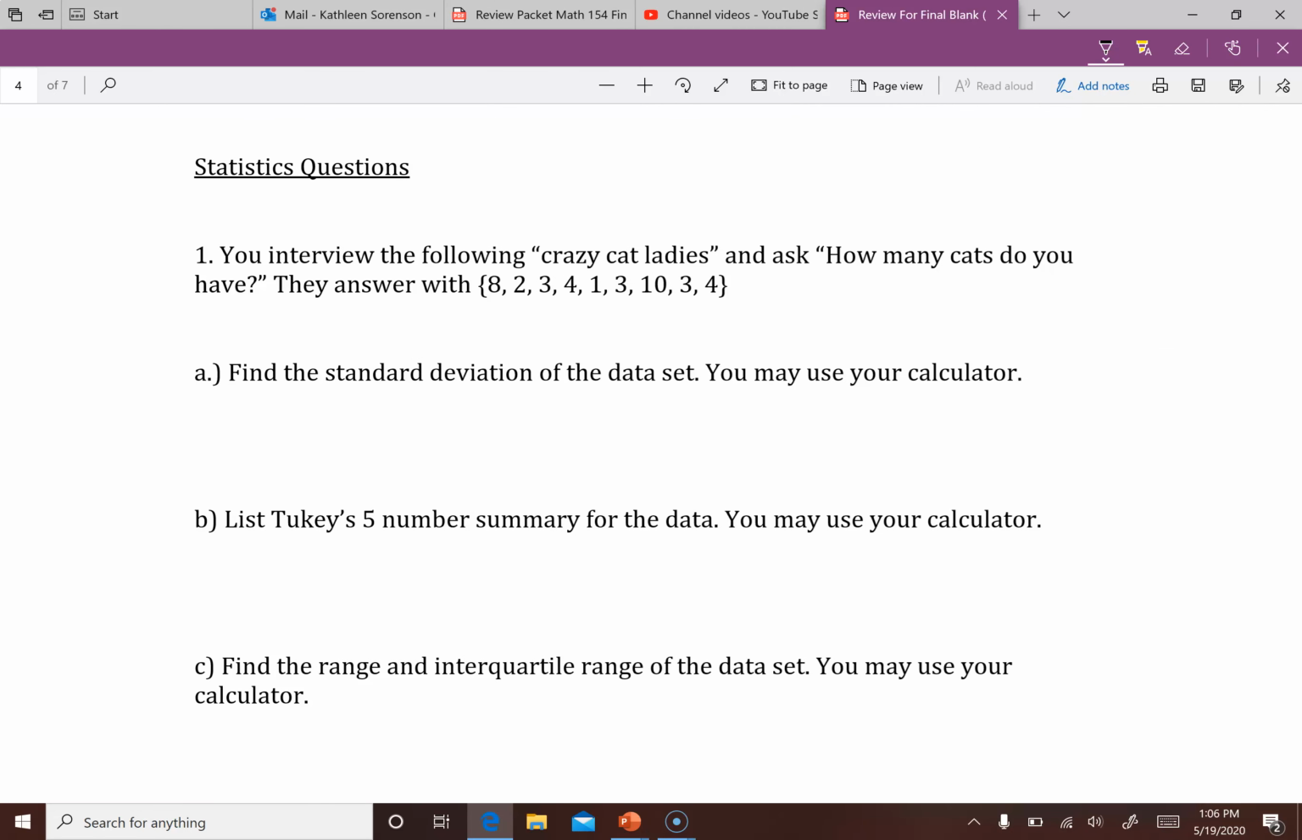Okay, now for this following thing, I'm going to create another video just to remind you how to find the standard deviation of a data set on your calculator. But for now, you should know that you get 2.9 cats. And again, if you didn't get that, please make sure you watch the video on how to find standard deviation and Tukey's 5-number summary using your calculator. You will be allowed to use your calculator.